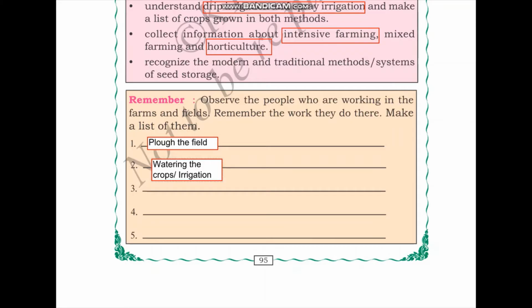What else have we seen people do in fields? Have you ever seen people who will stand and try to throw the seeds so that they get sown into the soil? This is also one of the things that people working in farms and fields do. So, seeding.